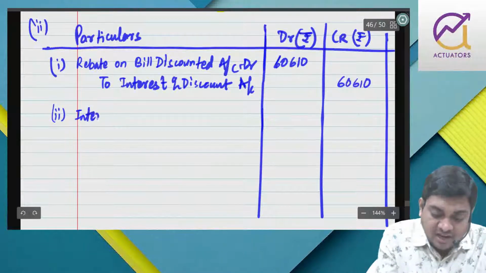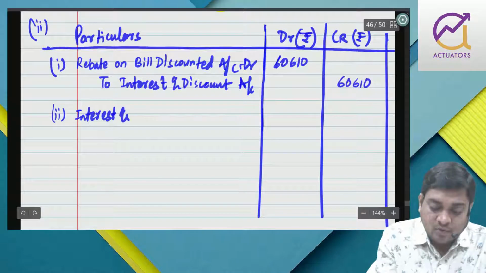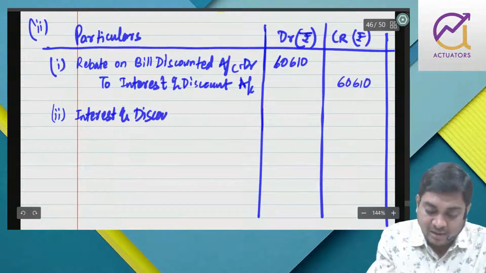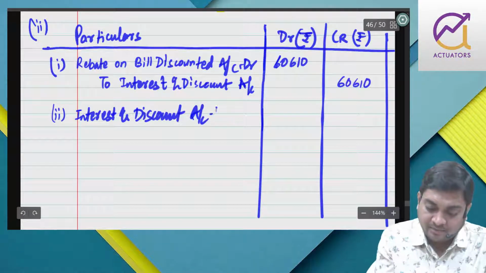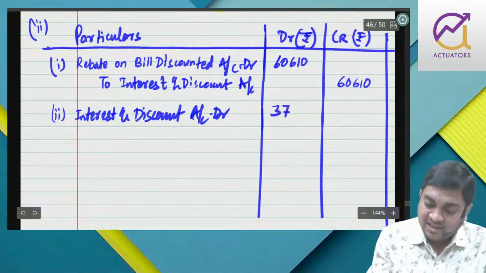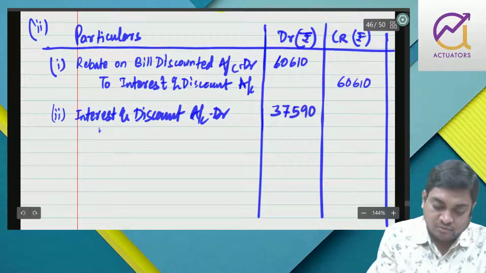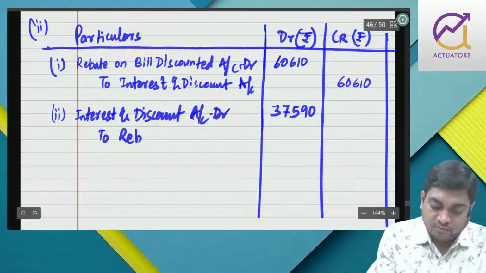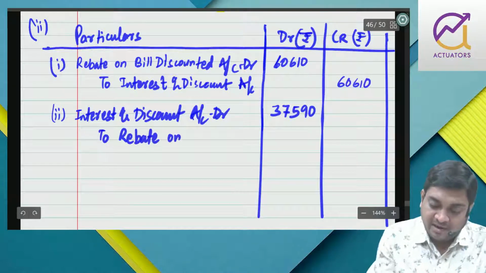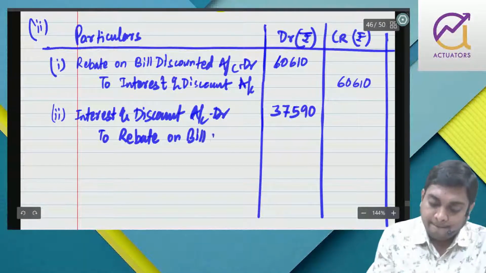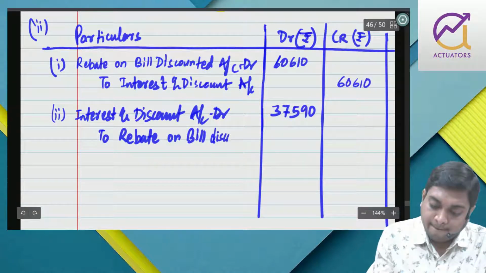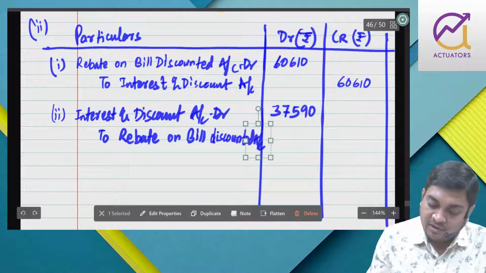So this part of the interest is not earned, so I will remove it from interest and discount. So I have to debit interest and discount account 37,590 to rebate on bill discounted.